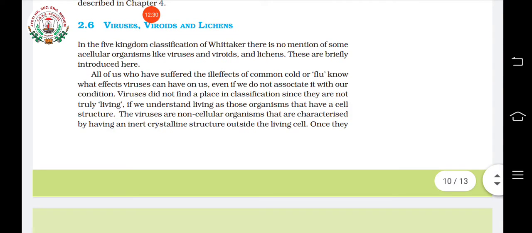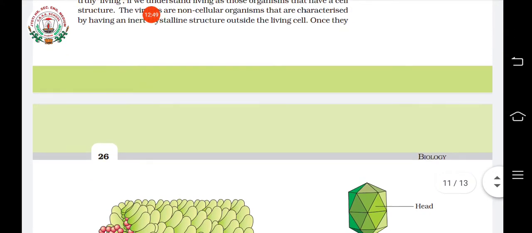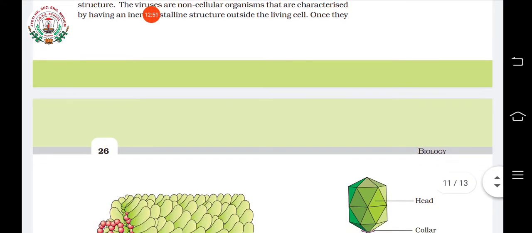Viruses you would have heard of, isn't it? They are a connecting link between living and non-living organisms. That is, they show the symptoms of life only when they are inside the cell. When they are outside, they will not show any symptom of life, understood? They can just be crystallized.